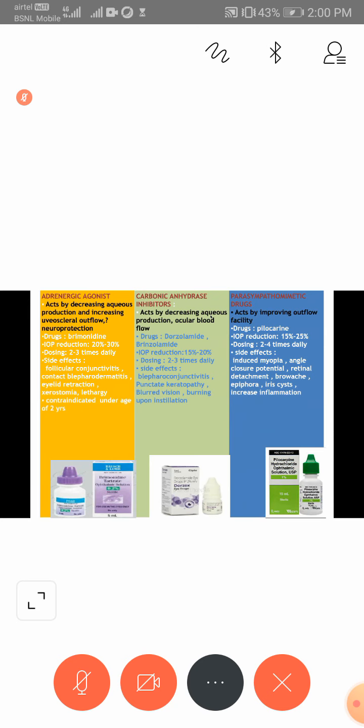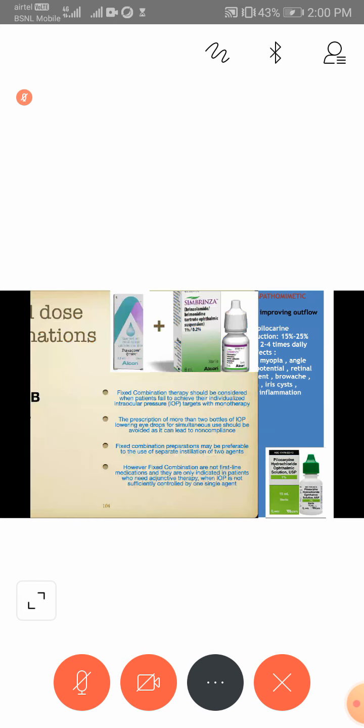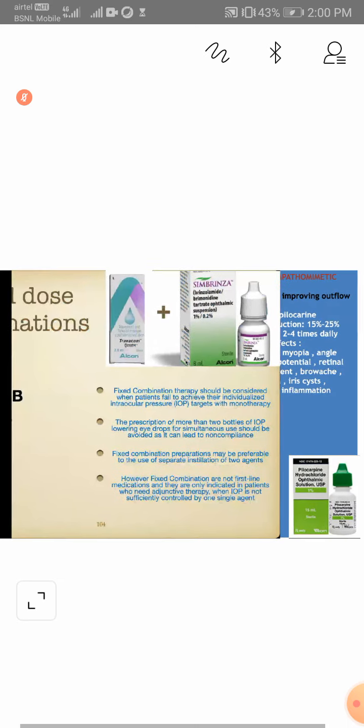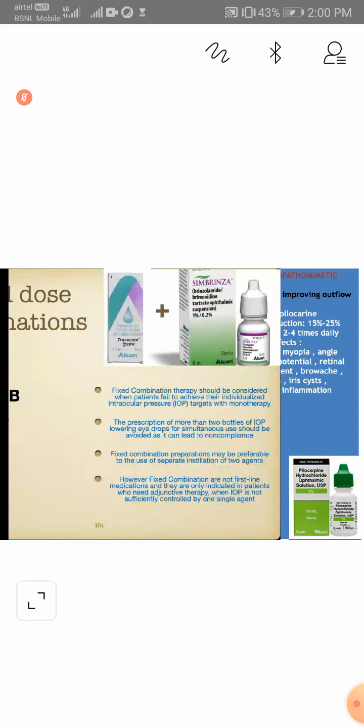Alpha adrenergic with carbonic anhydrase inhibitor: you can see brinzolamide with brimonidine combination. So when a patient needs to put 4 drops, we can give him only 2 bottles with this particular combination. What is the most important thing to remember?